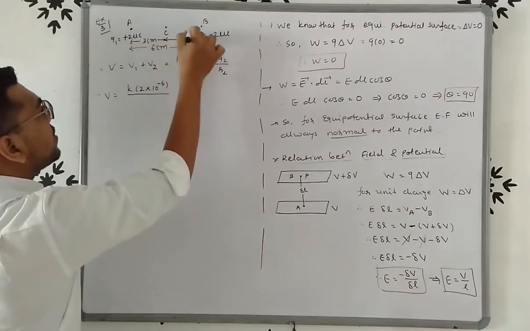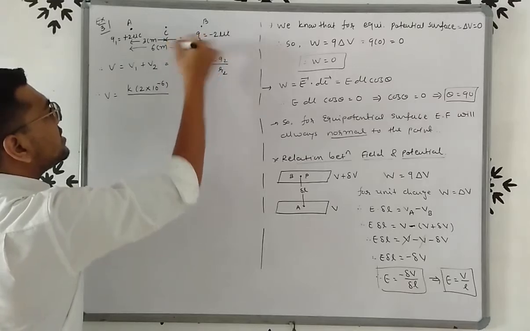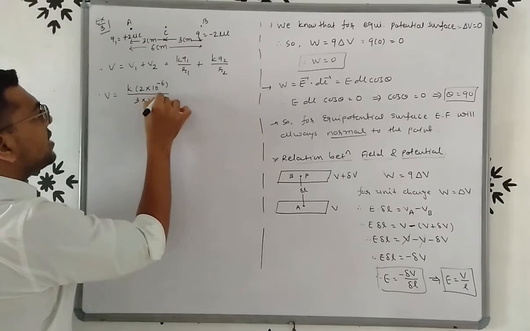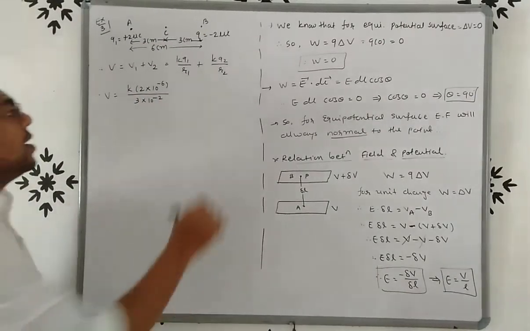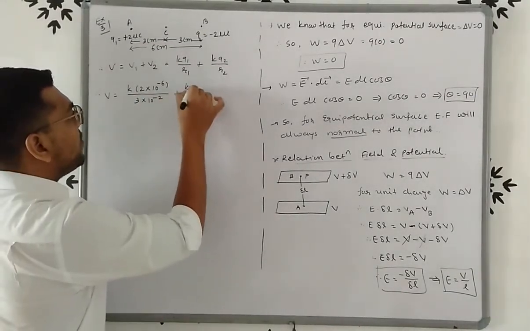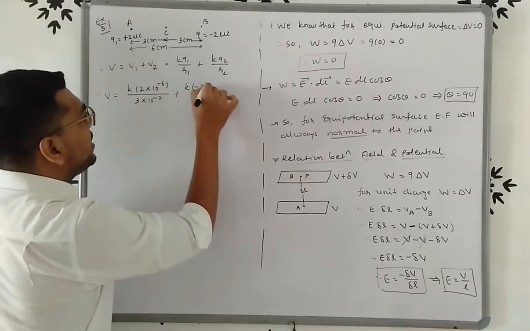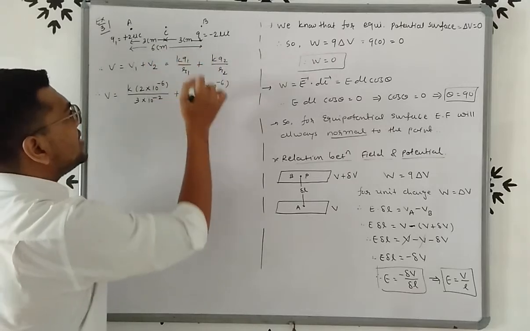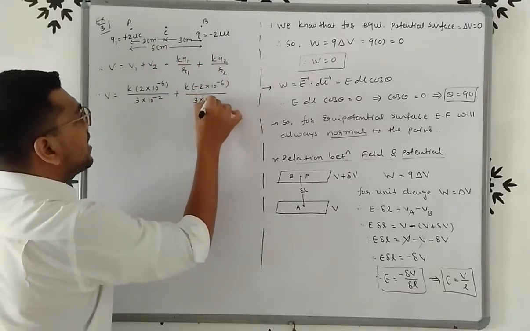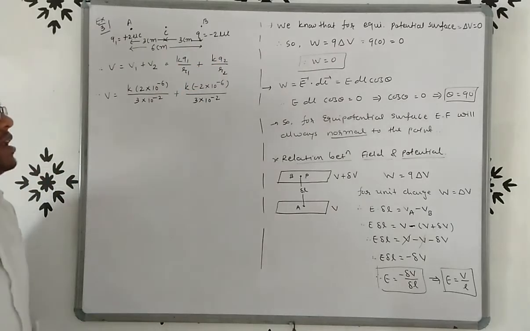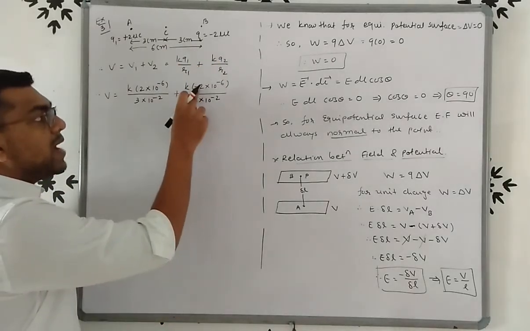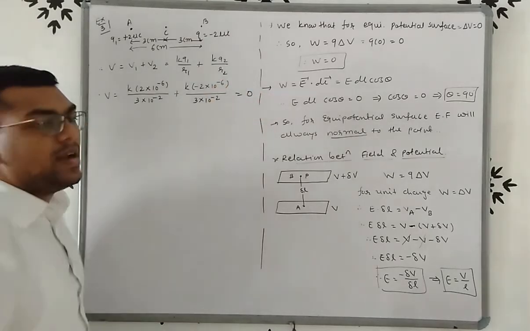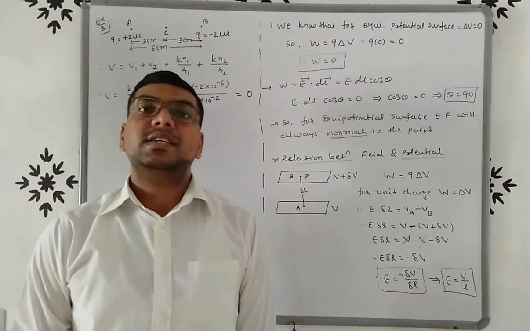And this distance from C to B is 3 centimeter. So k Q1 upon R1, that is 3 into 10 raised to minus 2 meter, plus k, value of Q2, that is minus 2 into 10 raised to minus 6, upon R2, that means distance between C and B, so 3 into 10 raised to minus 2. Now see here, this plus, minus, so total potential at point C will be 0.